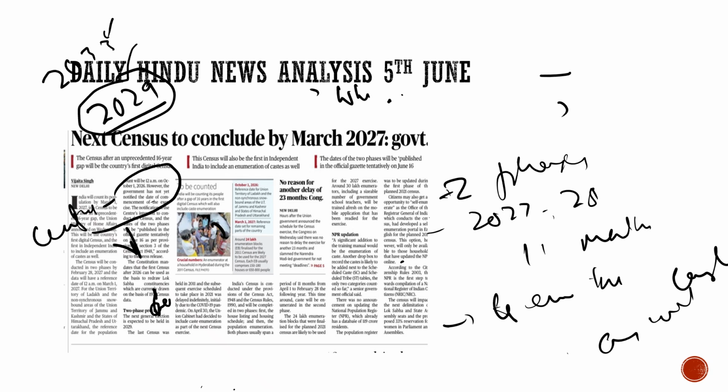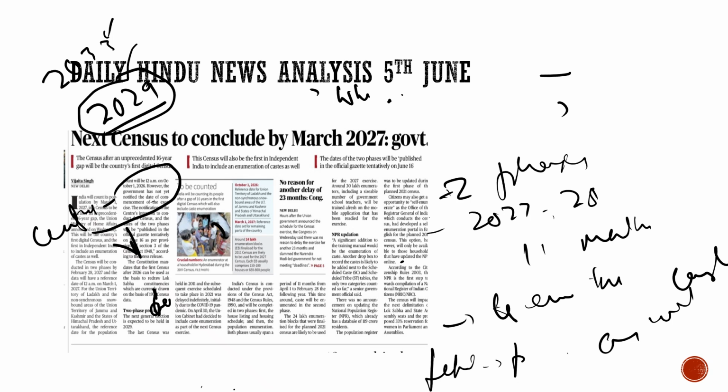And also we discussed that the census will be conducted in 2 phases. The notification of the Centre's intentions to conduct the census and the dates of the 2 phases will be published in the official gazette, tentatively on June 16th. On June 16th, the tentative dates would be published in the official gazette.